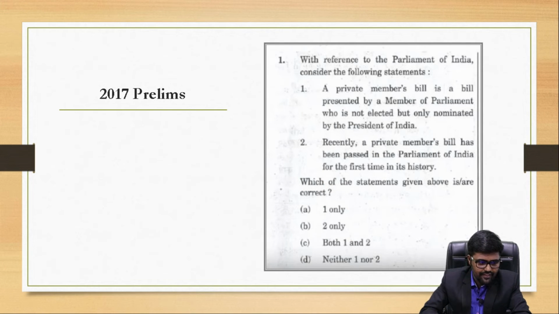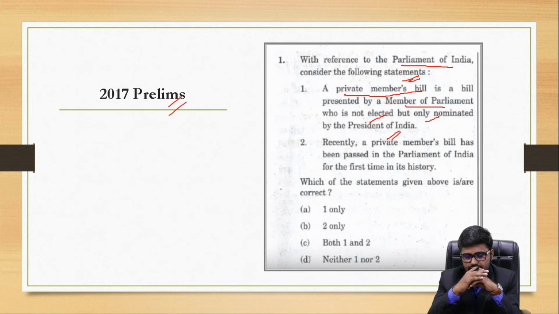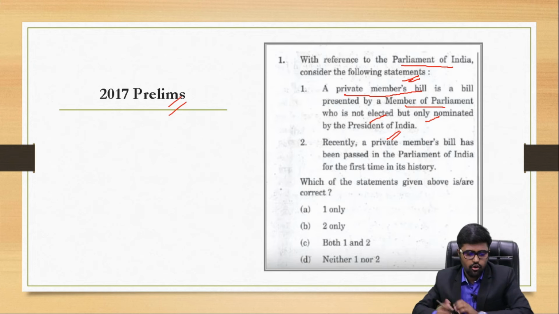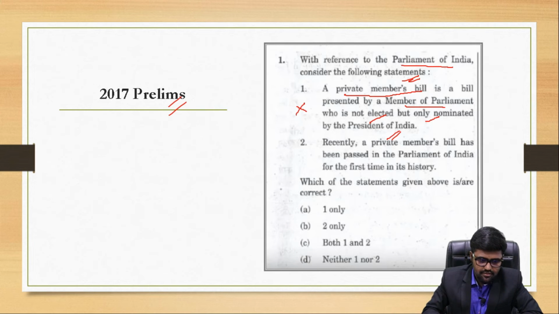It was 2017. The question is, with respect to the Parliament of India, consider the following statements. They are asking about a private member's bill. It is a bill presented by an MP who is not elected but only nominated. See, this statement is just to make you confused. As I said, who is a private member? A private member is a member of Parliament, a member of the Lok Sabha or Rajya Sabha, who is not a minister. He can be either elected or nominated. So it's not the case. A private member's bill is a bill by a private member. That's it. This is just to confuse you, so this is a wrong statement.